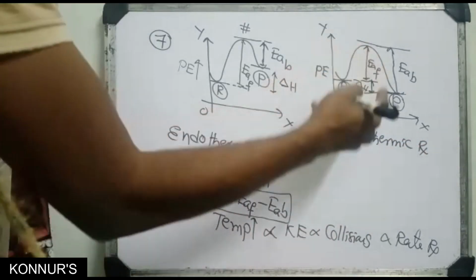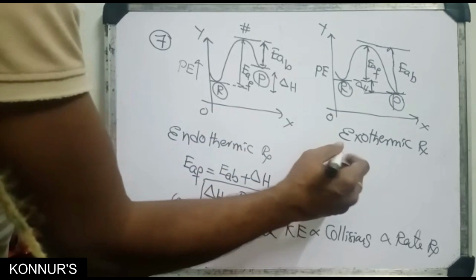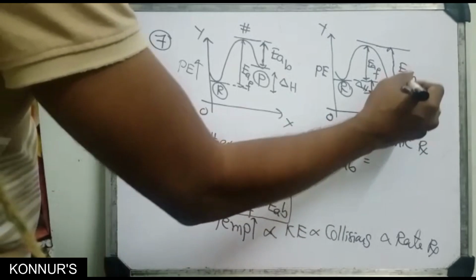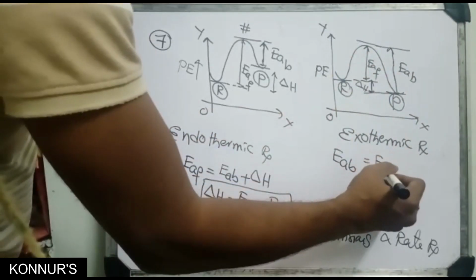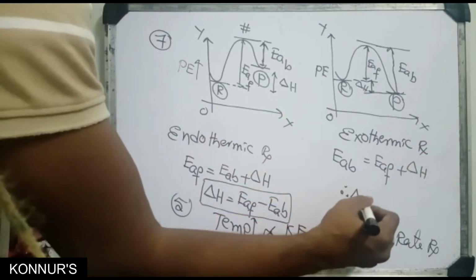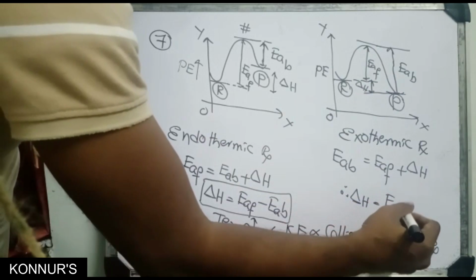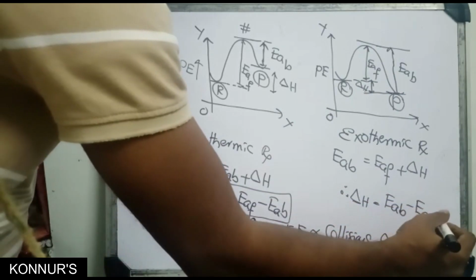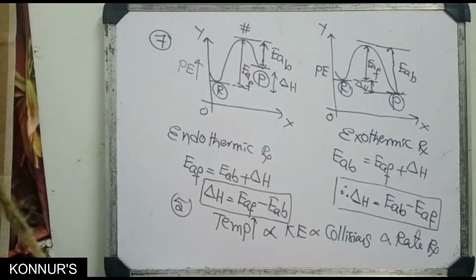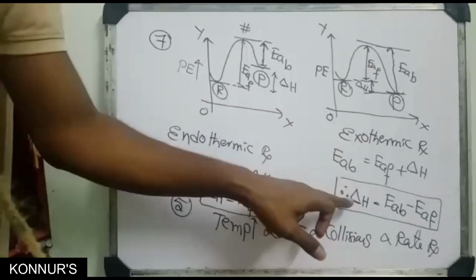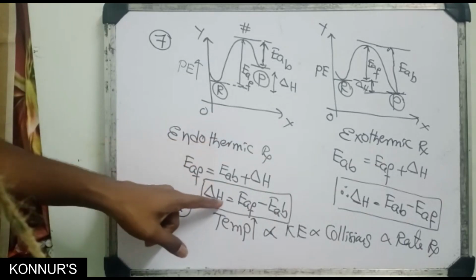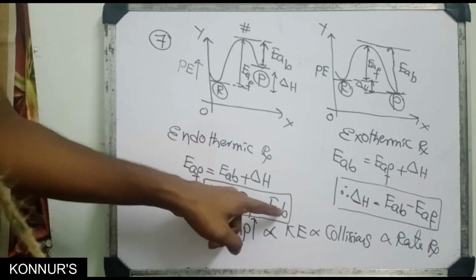Activation energy of backward equals activation energy of forward plus delta H. Therefore delta H equals activation energy backward minus activation energy forward. This is also useful in problems. So for exothermic, delta H equals backward minus forward; for endothermic, delta H equals forward minus backward.